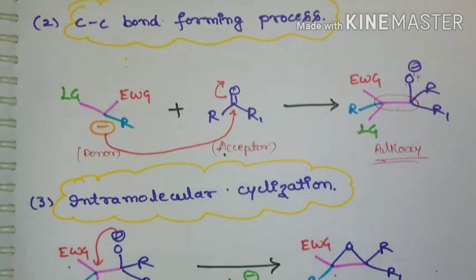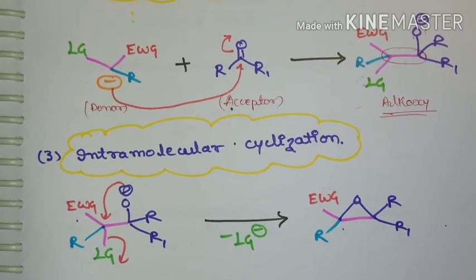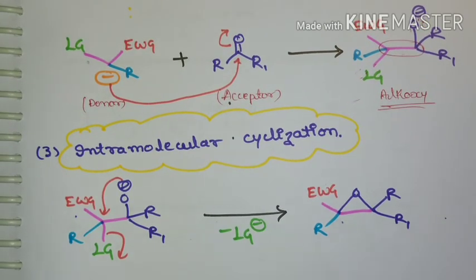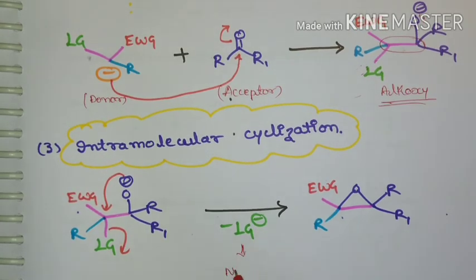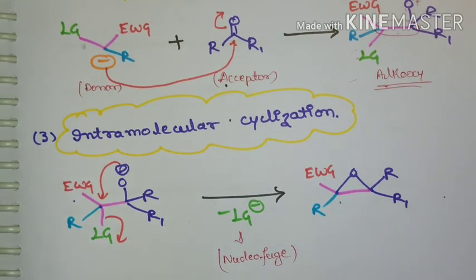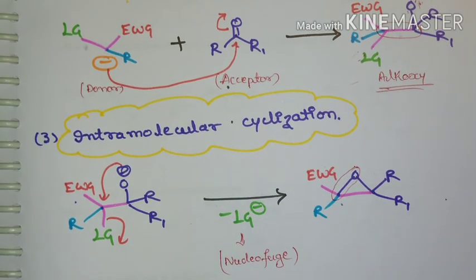In the third step, the alkoxide formed in the second step undergoes an intramolecular cyclization reaction. The leaving group, which carries a negative charge, is also called a nucleofuge, and it will be lost, and you can see there is formation of one more bond. Usually in an annulation reaction there will be formation of 2 new bonds.